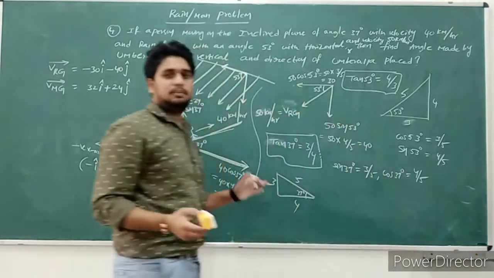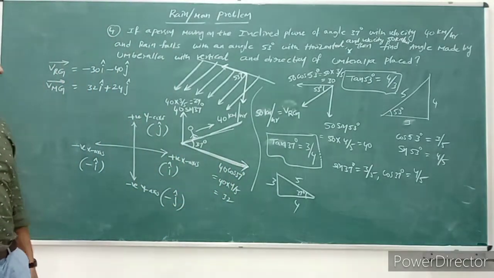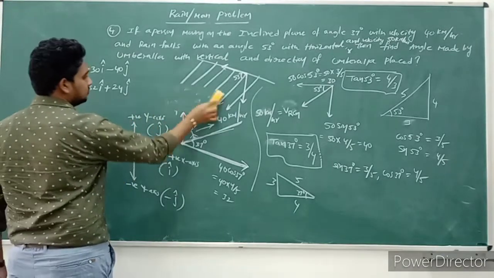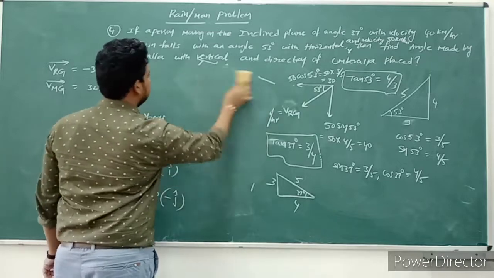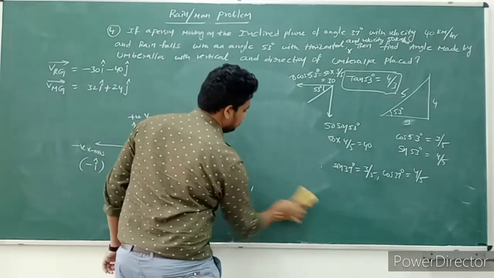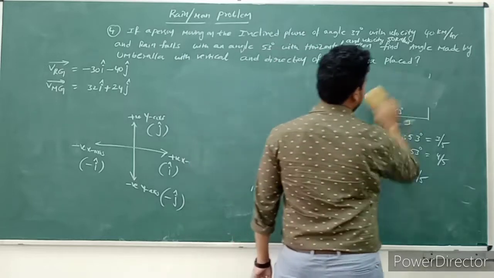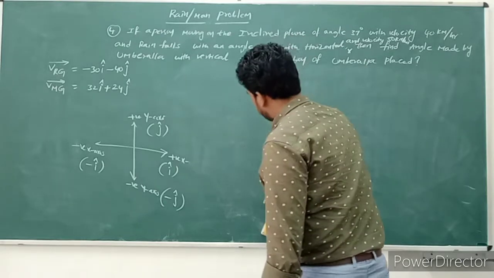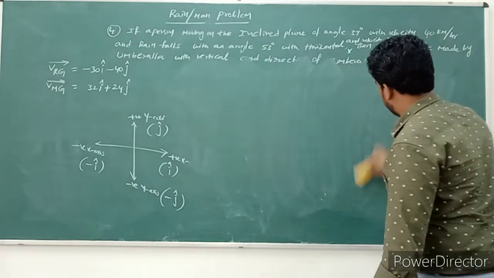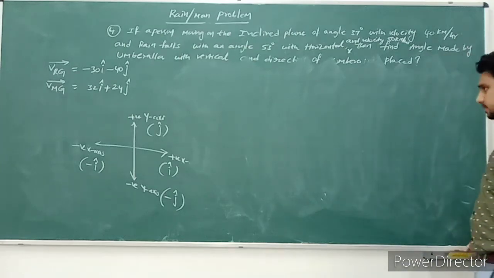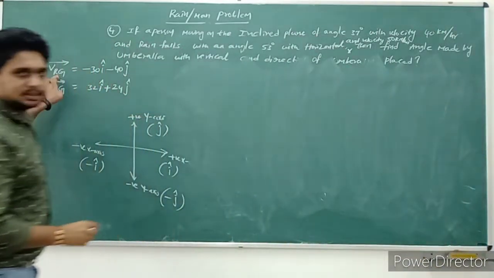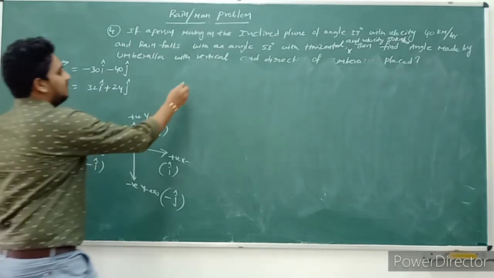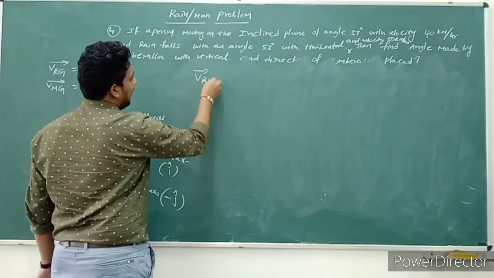First of all, will you please note this down? Because I need some space. Right. So observe carefully here. Velocity of rain with respect to ground, one vector value is there. Velocity of man with respect to ground. Now, velocity of rain with respect to man.